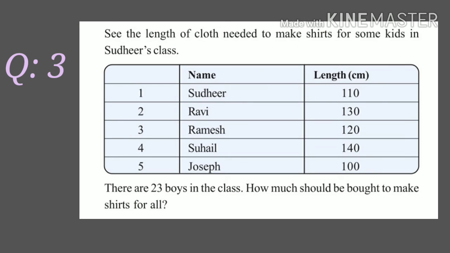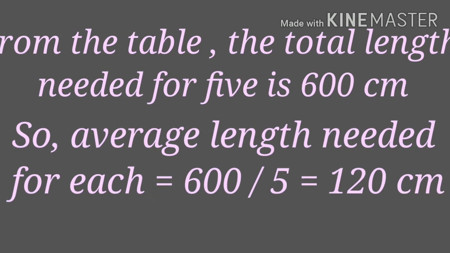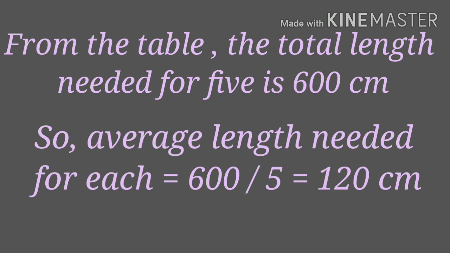We have to find how much cloth is needed for 23 boys of the same class. From the table, it's clear that total length needed for 5 kids is 600 centimeters. So, average length needed for each kid is 600 divided by 5, that is 120 centimeters.